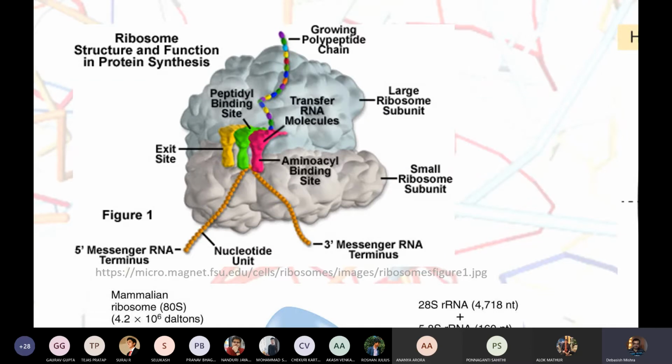Just see here, ribosomes produce protein. This is a growing polypeptide chain. But how do they make polypeptide chains? Ribosomes majorly are made up of RNA, ribosomal RNA. Then there are individual amino acids being transported towards the growing protein chain or peptide chain. These individual amino acid transferring devices are another RNA molecule that is called transfer RNA.